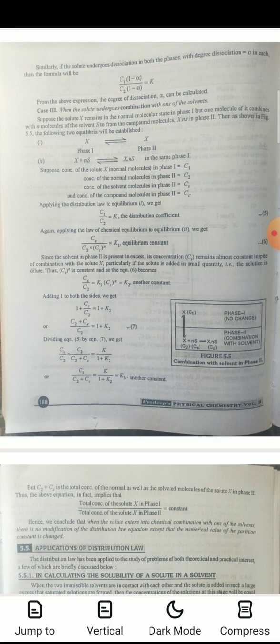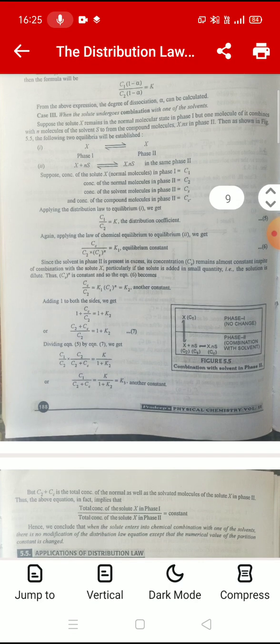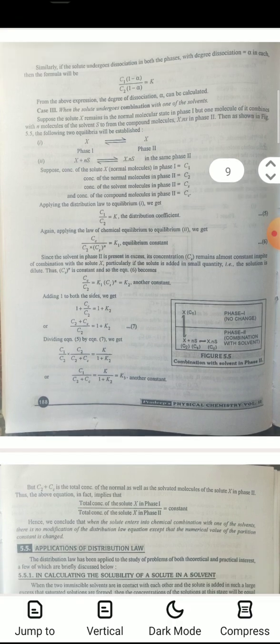We get C1 upon C2 equals K, which is the distribution coefficient. Again apply the law of chemical equilibrium to equilibrium second. We get Cc upon C2 into Cs raised to power n equals K1. Since the solvent in phase second is present in excess, its concentration, which is Cs, remains almost constant in spite of combination with the solute X. Particularly if the solute is added in small quantity, that is, the solution is dilute.